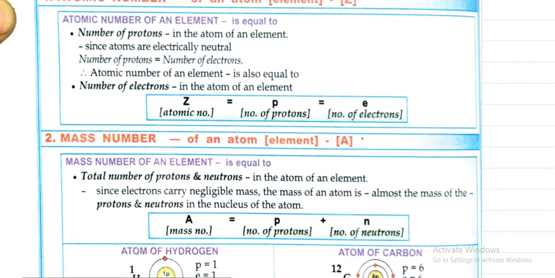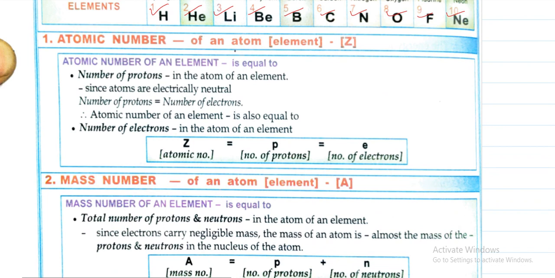Next we will see our atomic number. So what is an atomic number? So atomic number is nothing but it is the number of protons in the atom of an element. So how many protons are there, that will be the atomic number of that element. Okay, so remember that atomic number is nothing but the number of protons, and in an electrically neutral atom, neutral means if an atom is having no charge, that means the number of protons and number of electrons are the same.